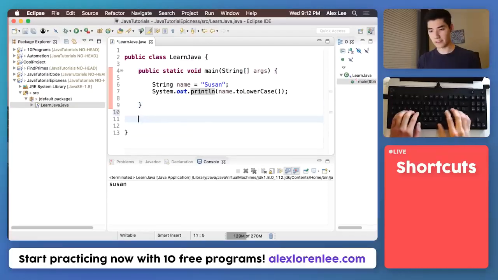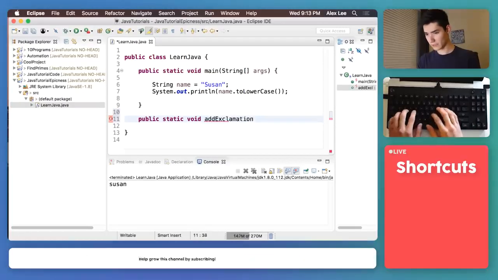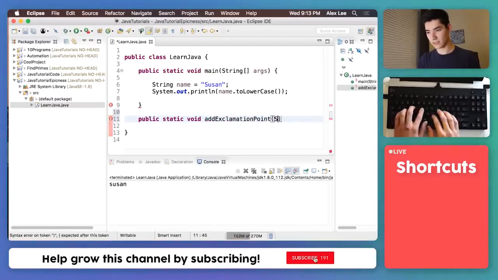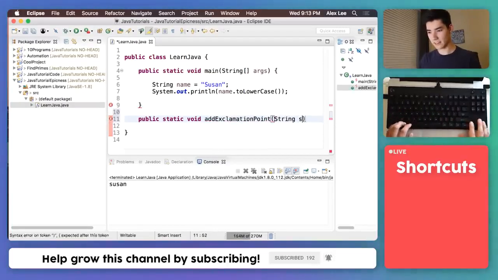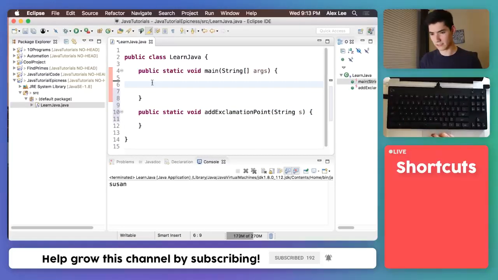To start a method, just write some keywords. We're gonna write the keywords public static void. Don't worry too much about this right now. They're just keywords, and every keyword has its own purpose. We'll name it addExclamationPoint, parentheses, say String s in here, and then some curly braces to finish it off. I'm just gonna delete these right now because it might look a little confusing. All this method's gonna do is add an exclamation point to the end.